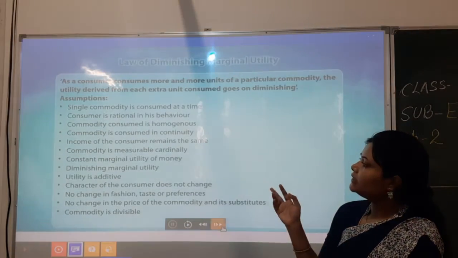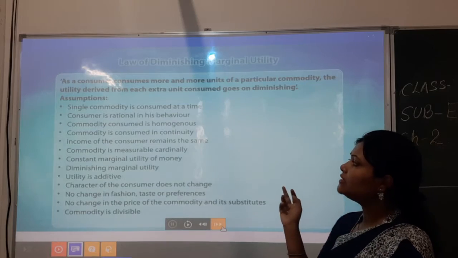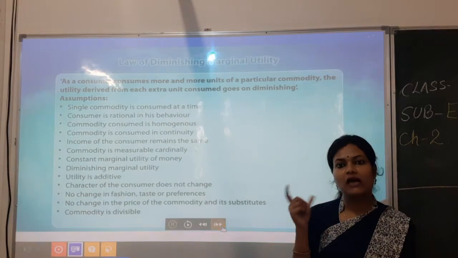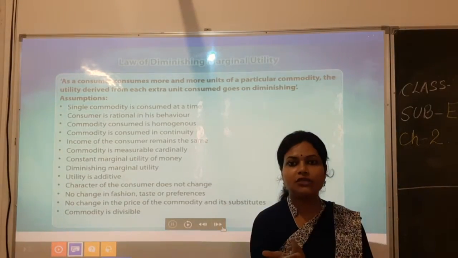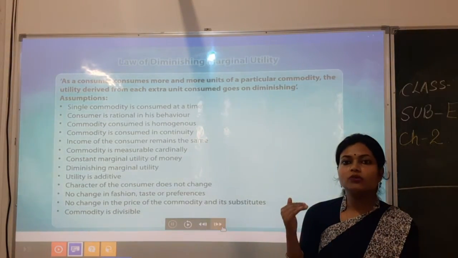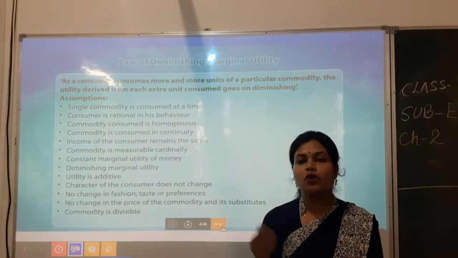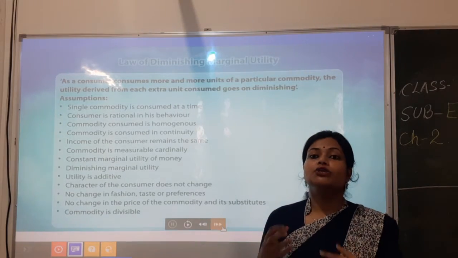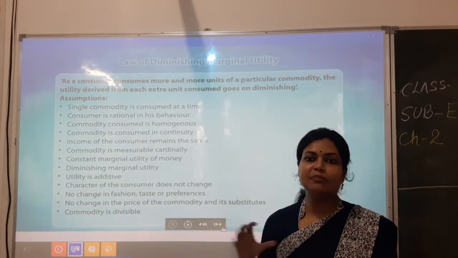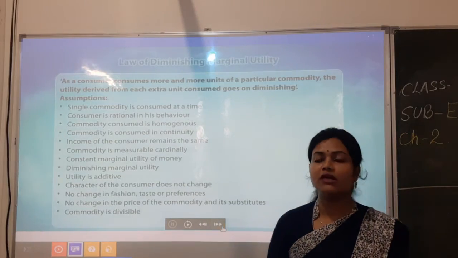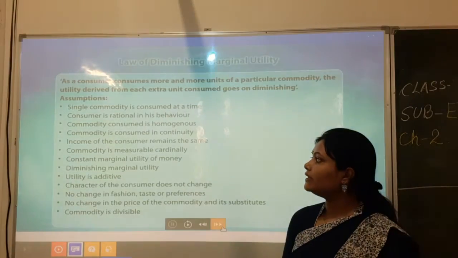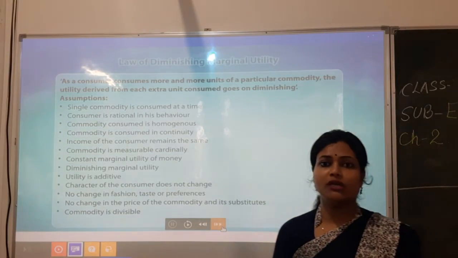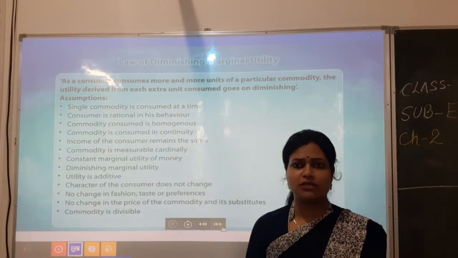Okay, then it is saying that the commodity is measurable cardinally. I have given you the concept about the cardinal utility and the ordinal utility. So when we are saying about the cardinal utility, according to the definition, utility or the satisfaction can be measurable in numbers. So the commodity satisfaction can be measured in numbers. Cardinally means countable in numbers.